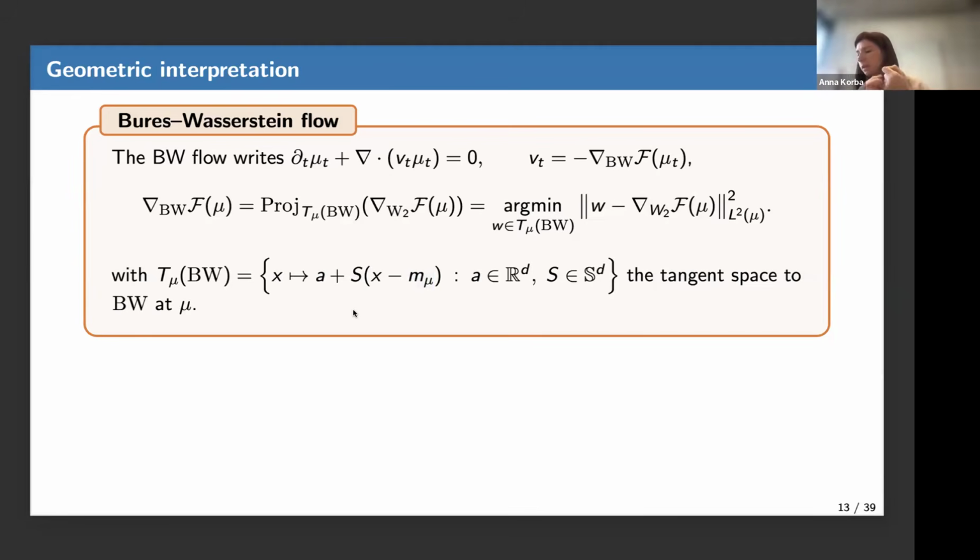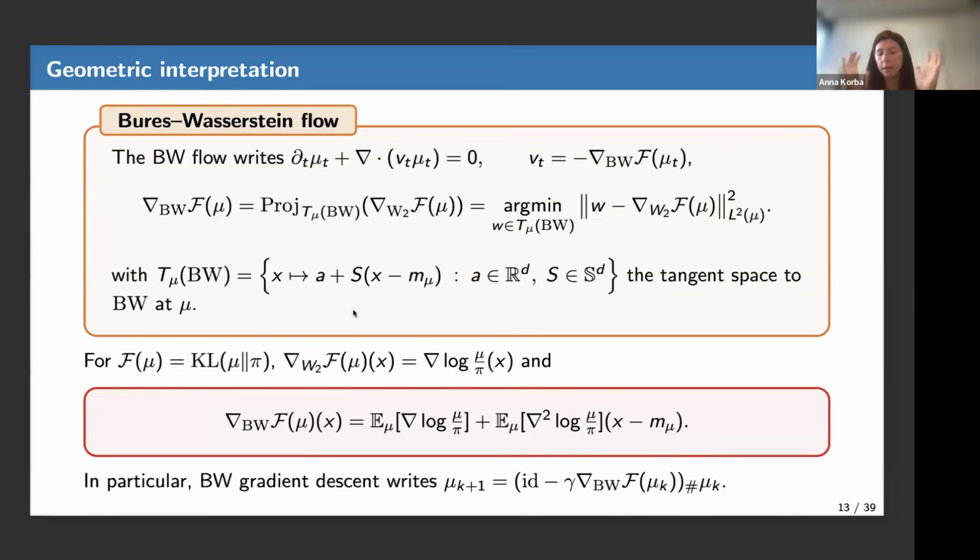So what does it tell you? It tells you, okay, if you want to evolve on the space of Gaussians, you have to take directions that are affine, which is logical. Otherwise, you may escape the space of Gaussians. If you push a Gaussian by an affine function, you remain Gaussian. So everything is going well.